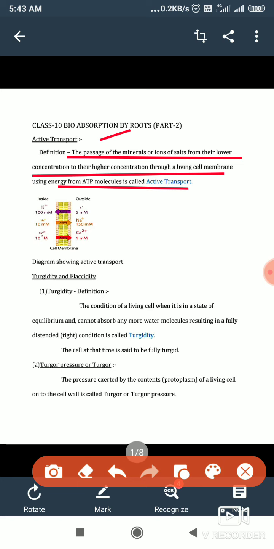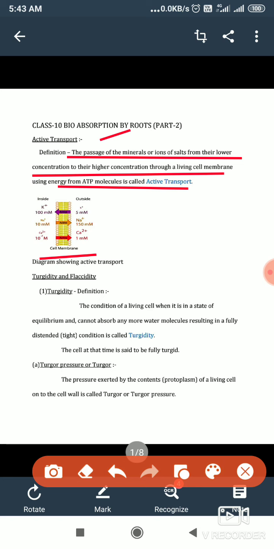One cell membrane has been enlarged over here. Here the cell membrane is mentioned, and look at how active transport is going against the concentration gradient. Potassium ion is going inside the cell against the concentration gradient.